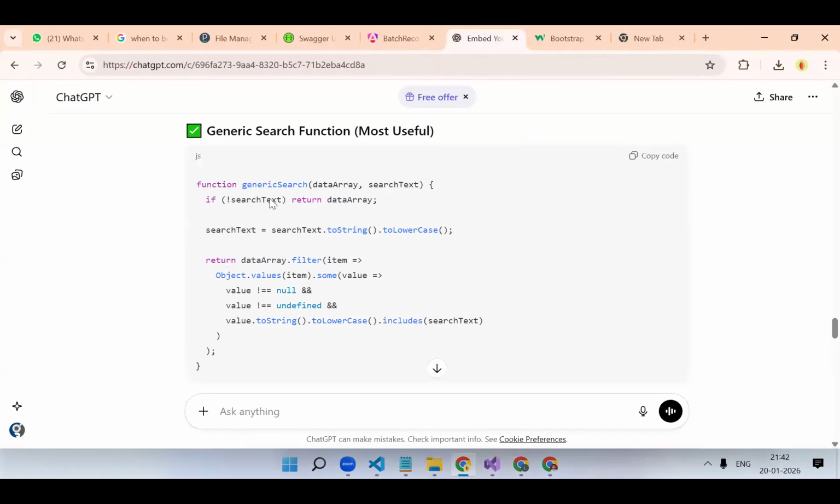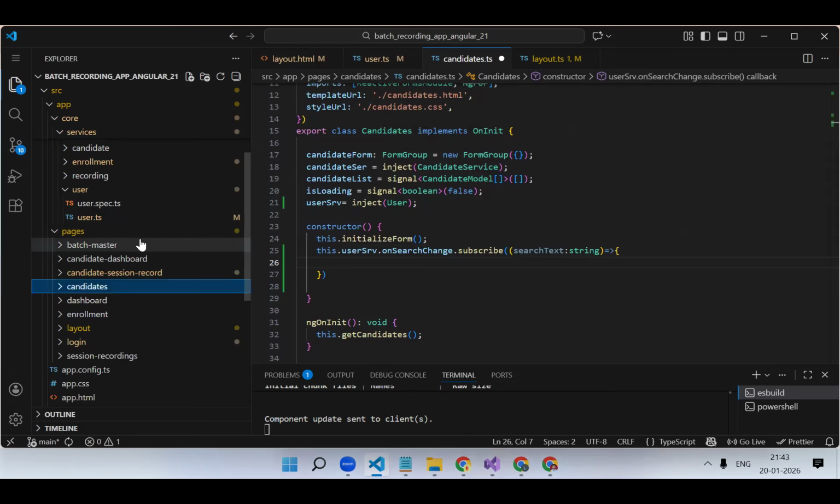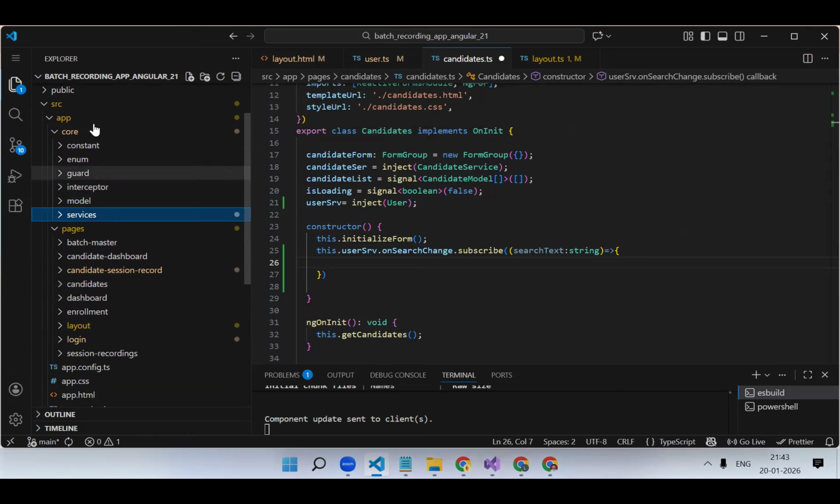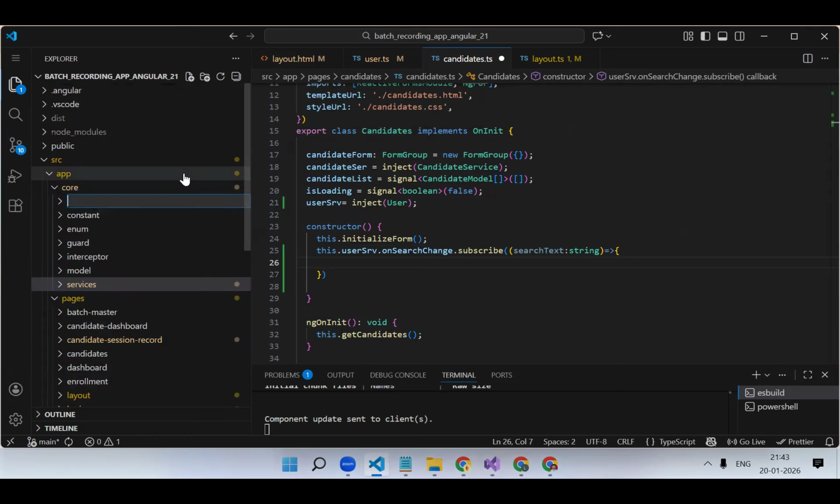Now in every component, will you keep this function to search? No. Where can we keep it? We will write it in service, right? Instead of service, you can create a helper function. Remember when I explained the folder structure, I said helper function we can create. So here I'm creating one more folder, helper, a simple TypeScript file.